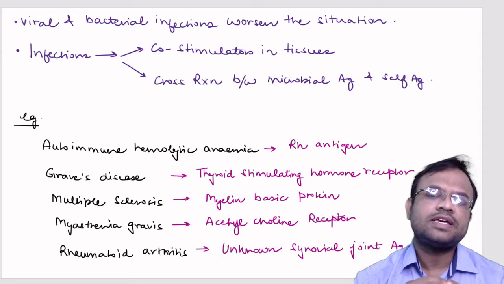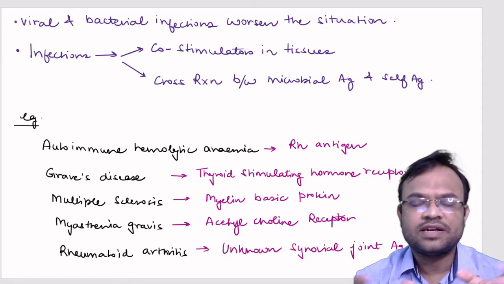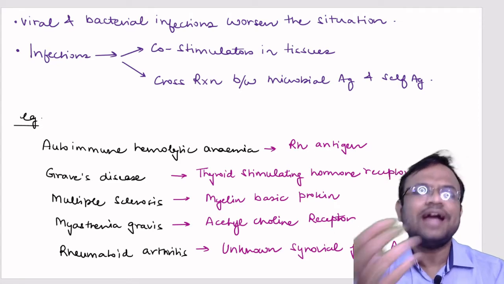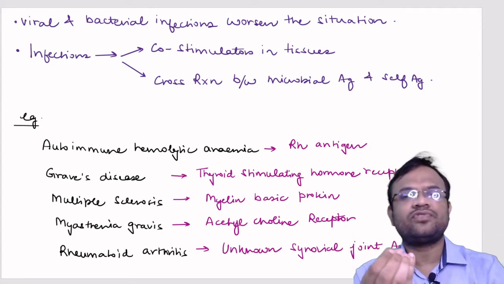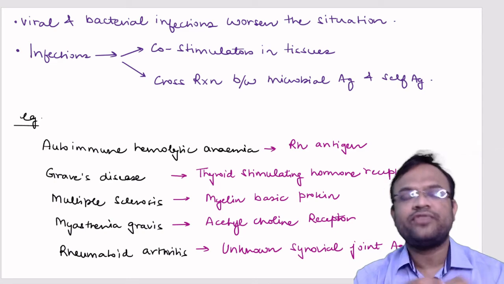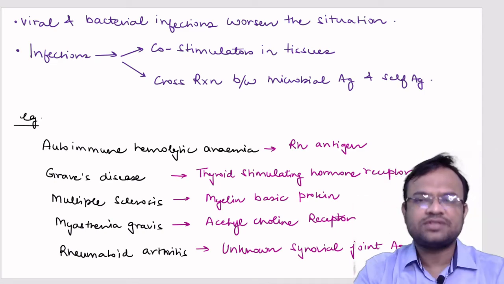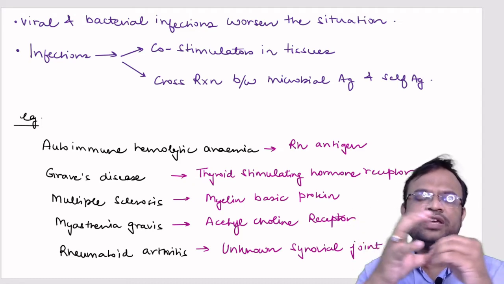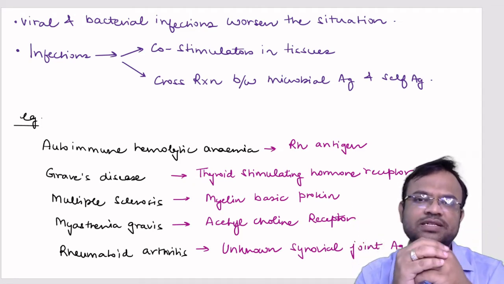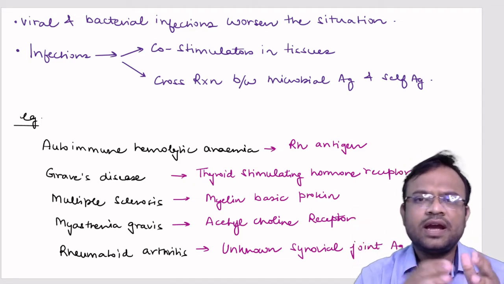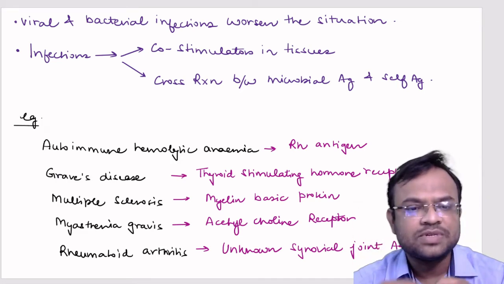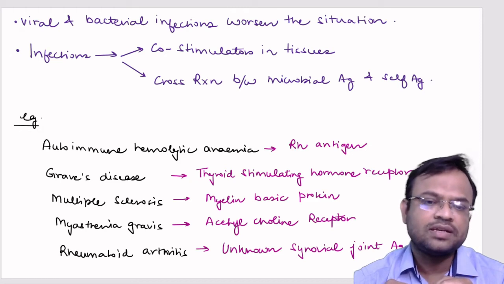But in this case, the acetylcholine receptor acts as an antigen for the self-reactive cells, and when it gets destroyed, there is no longer good connectivity between the skeletal cells and the nervous cells, and there are a lot of problems in voluntary actions seen in patients having myasthenia gravis.